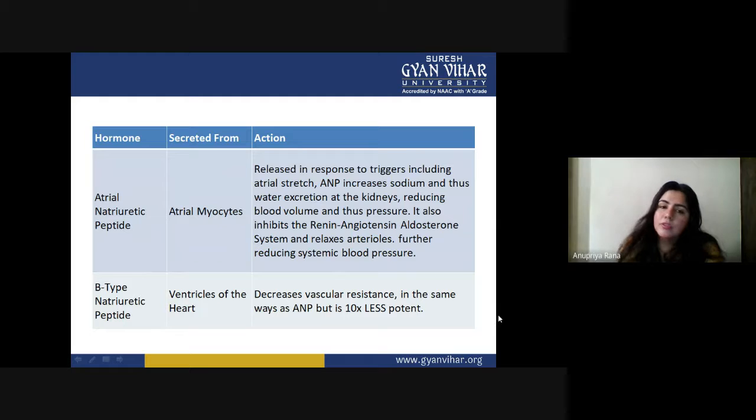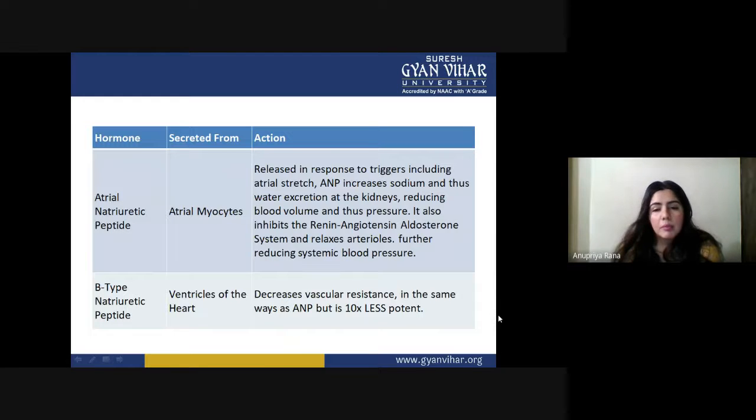ANP, the atrial natriuretic peptide, increases sodium and thus water excretion at the kidney, reducing blood volume and thus pressure. So basically, ANP increases sodium excretion, and when it does, water excretion at the kidney is increased, reducing the blood volume and also the pressure.